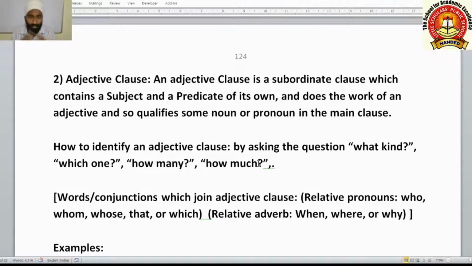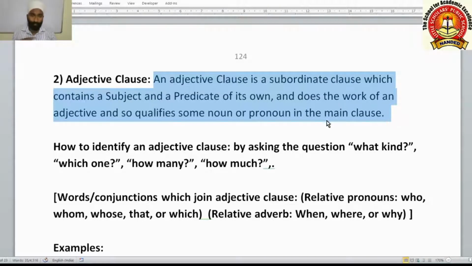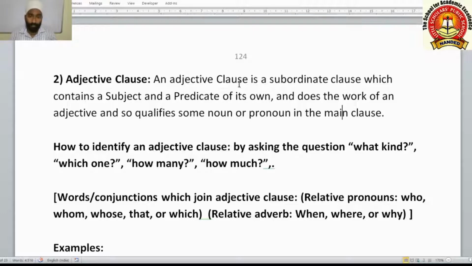Now we are going to understand the adjective clause. First of all, we will write the definition. An adjective clause is a subordinate clause which contains a subject and a predicate of its own. This is common in the definitions of clauses. What is a clause? It has a subject and a predicate of its own, and an adjective clause does the work of an adjective.